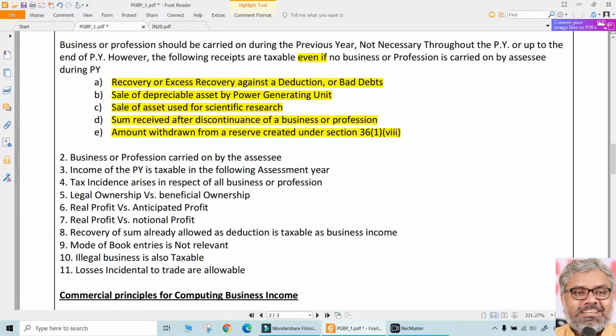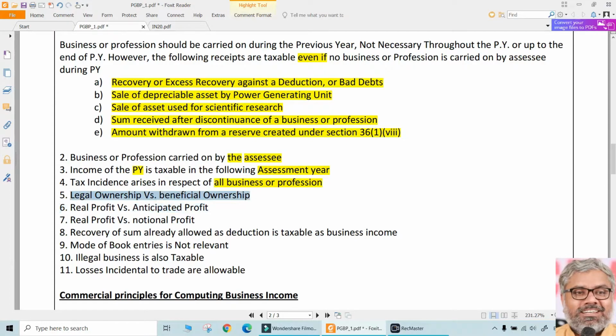The second one is, of course, by whom does the business have to be carried on? The assessee, not his uncle or neighbor. Definitely, the assessee himself has to carry on the business. What is the big deal in that? And this also we know, the income of the previous year is taxable in the following assessment year. Most of these things we know already. And tax incidence arises in respect of all businesses or professions. We are not defining any particular type of business or profession. All of it will come under the purview of this head of income. And other things also we know.